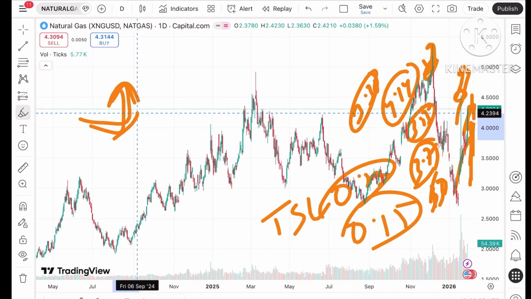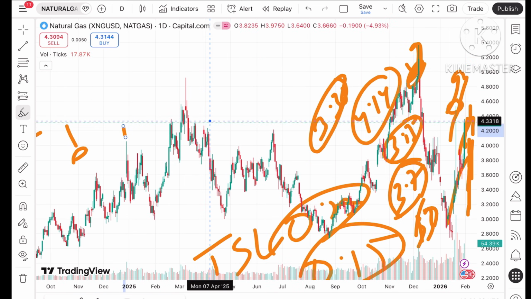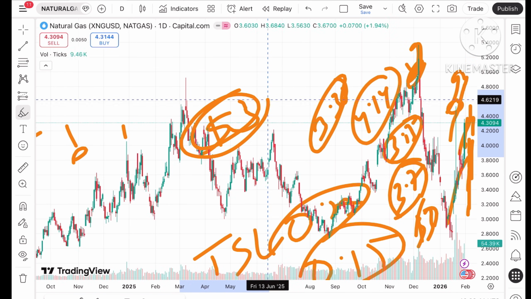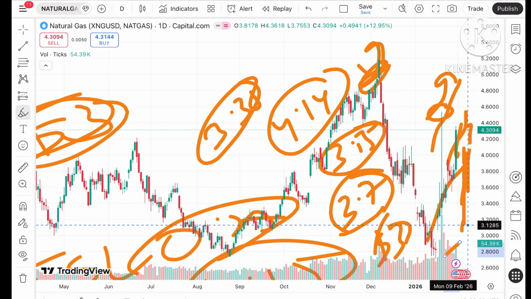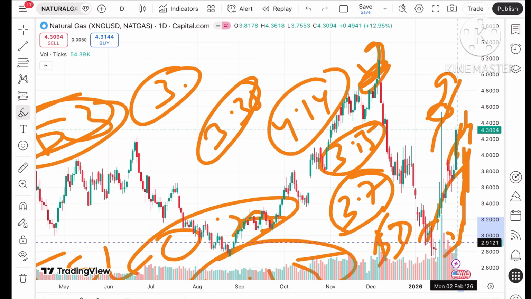From there a bounce back can come, but if the price doesn't bounce back, we can see a further downfall. Once the price falls below this level, a gap is still pending, so there are higher chances this gap can be filled in the future as soon as the price starts coming below a level of $3. And once it starts falling below this level, a further fall can also be seen.